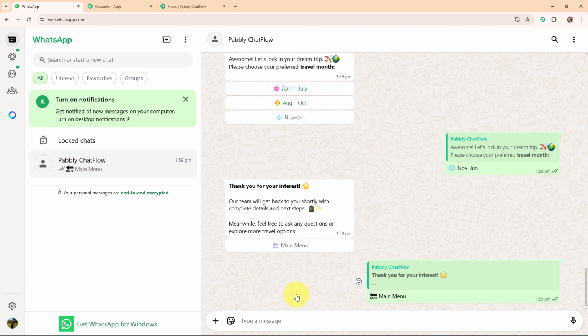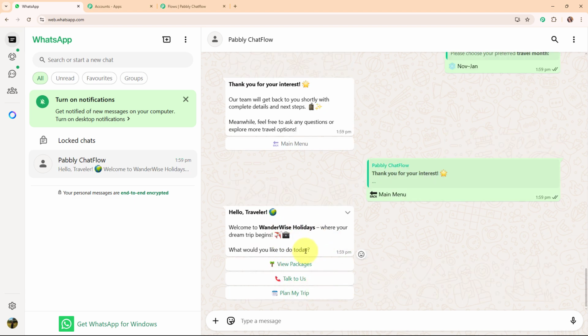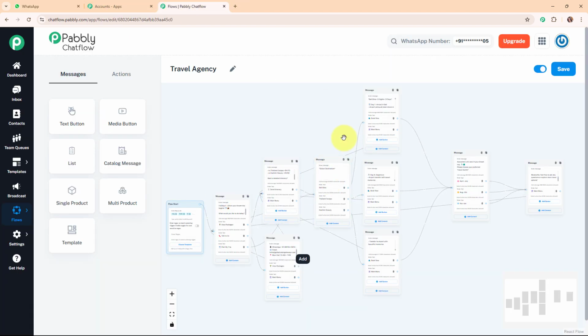So I'm going to click on this back to main menu. And then we are back to the main message. So with this, we have successfully seen the working of this amazing chatbot that we just right now created using Pabbly Chatflow for our travel agency.